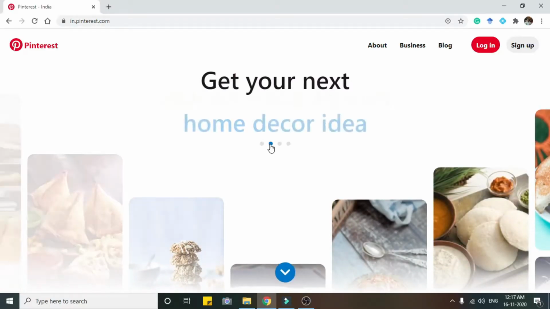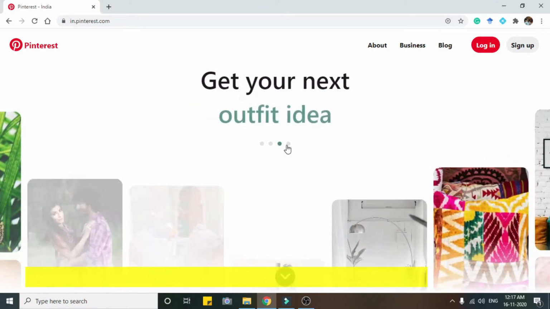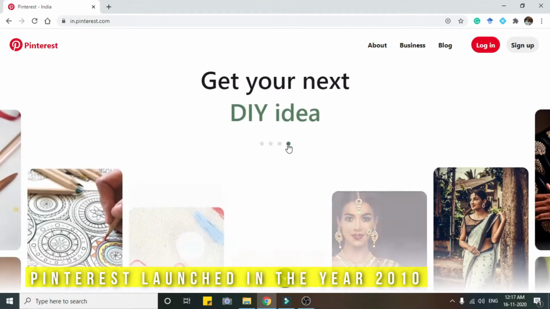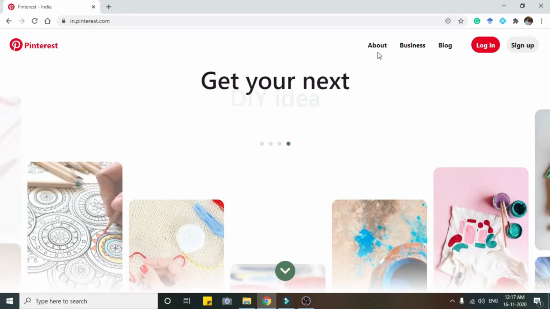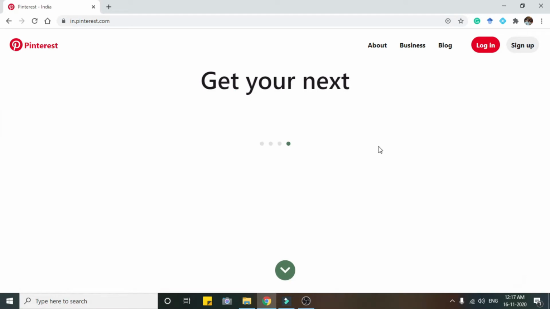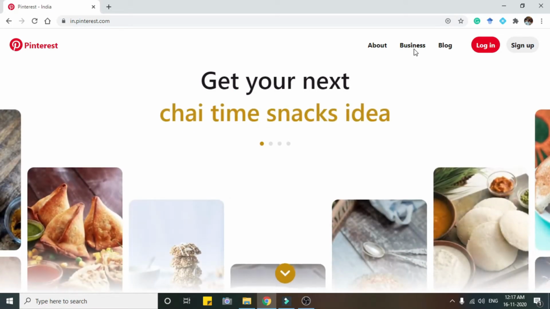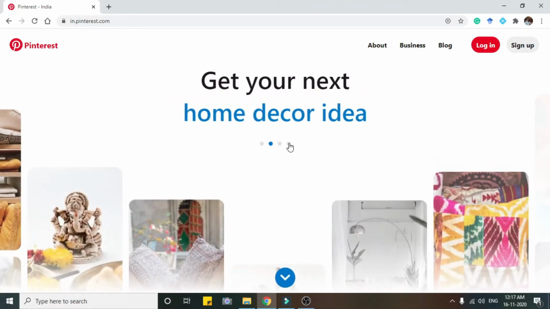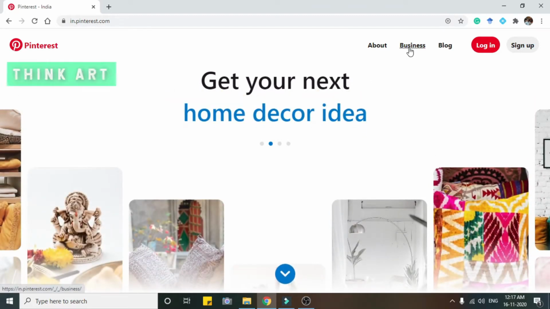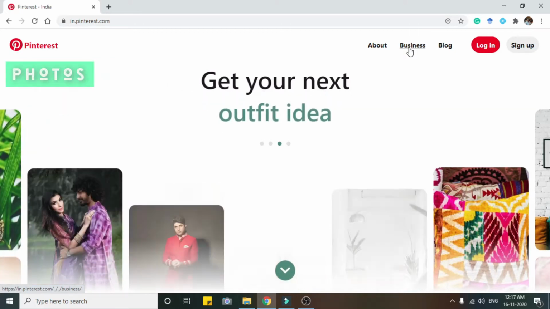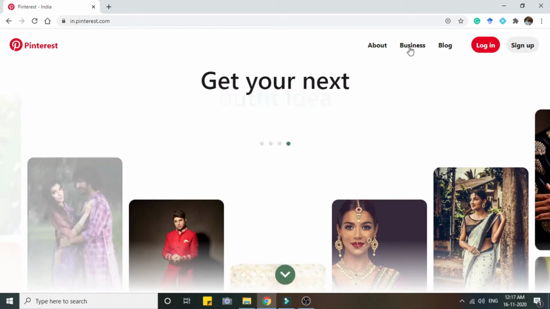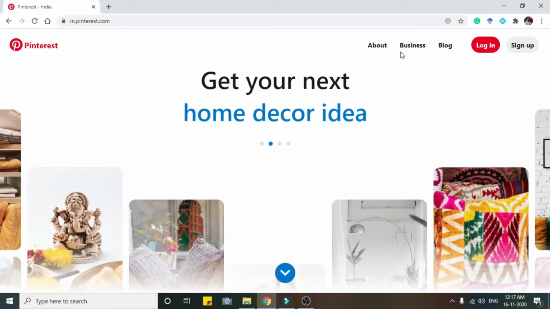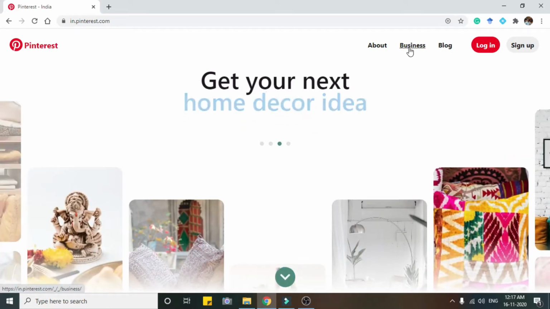Pinterest is essentially a giant visual search engine launched in the year 2010. It's visual Twitter. Pinterest is also a visual bookmarking tool. Visual content not only refers to video and photo in a broad sense, but content of an aesthetic nature or dependent on visual consumption. Think art, craft, design, photos, fashion, even great website designs.